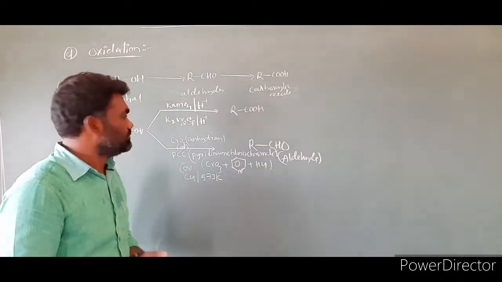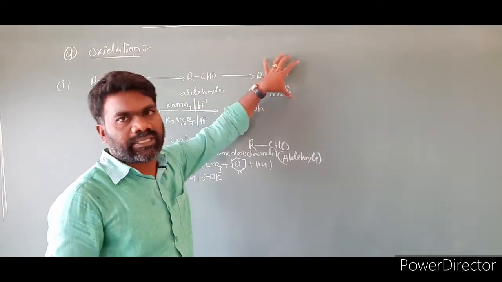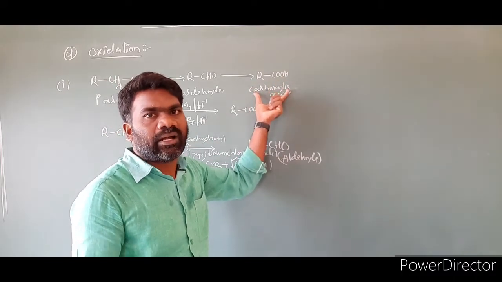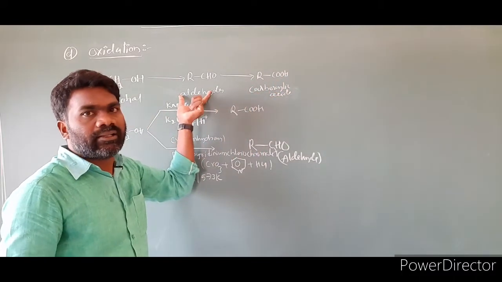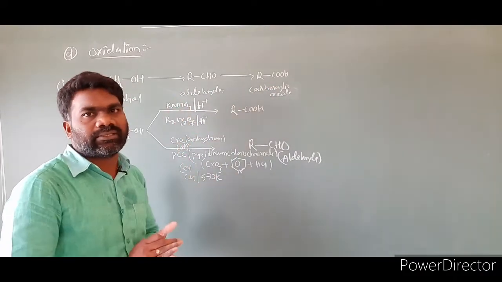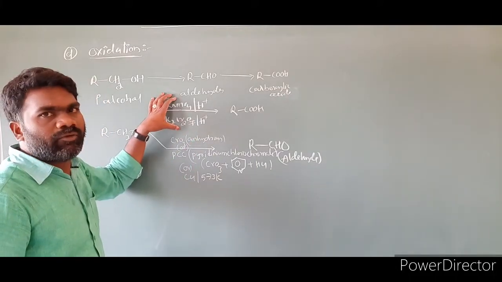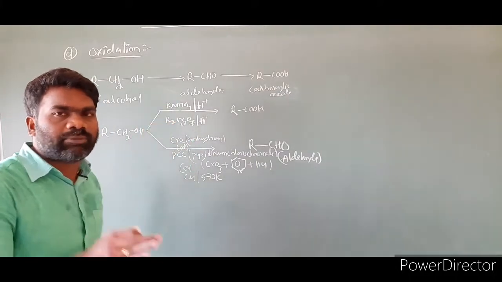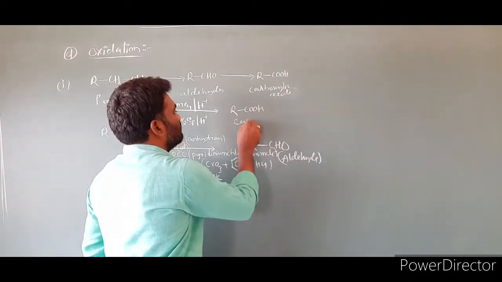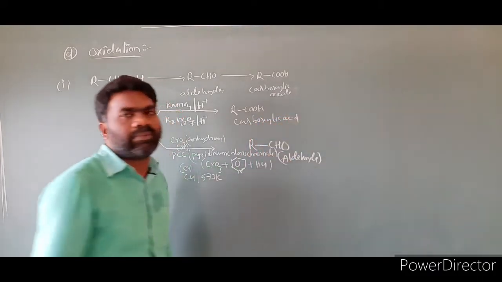I am repeating the sentence. Primary alcohols convert into aldehydes and carboxylic acids. So the final product may be carboxylic acid or it may be aldehyde. That depends upon the reagent we are using in a reaction. The reagent will decide the product. If a strong oxidant like KMnO4 in acidic medium or K2Cr2O7 in acidic medium is used, then the final product is carboxylic acid in the case of primary alcohol.